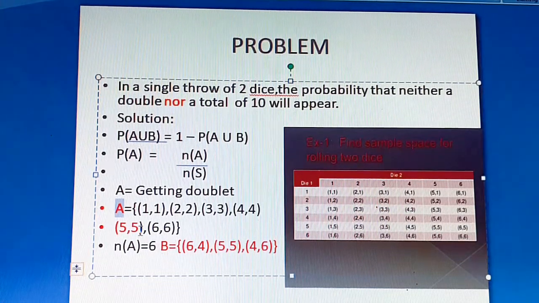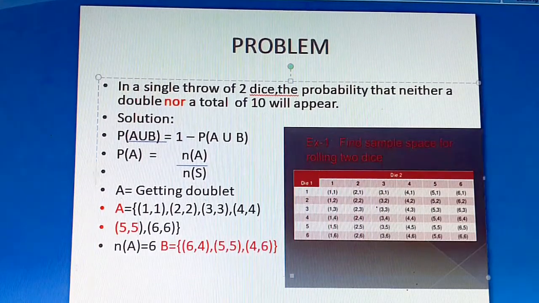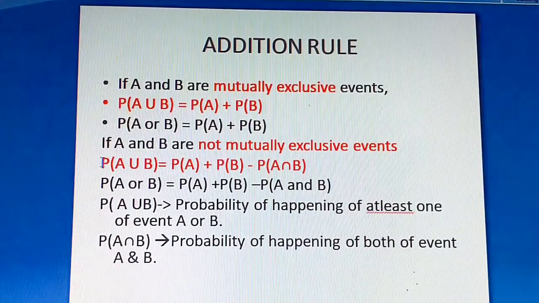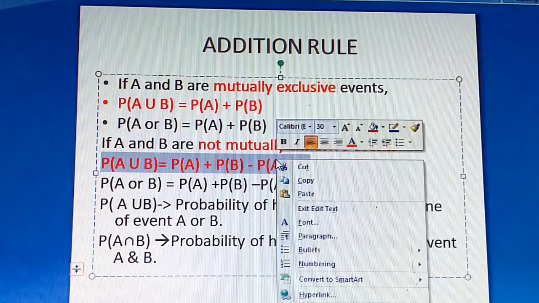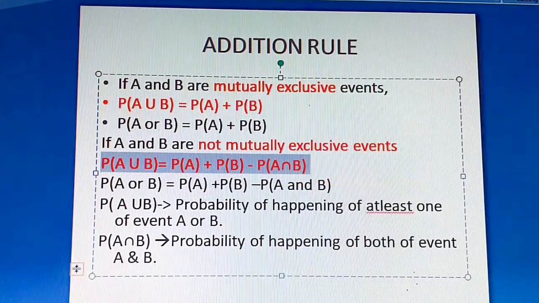Okay, students. So it is not a mutually exclusive event. If you have anything in common between the two, it is not a mutually exclusive event.